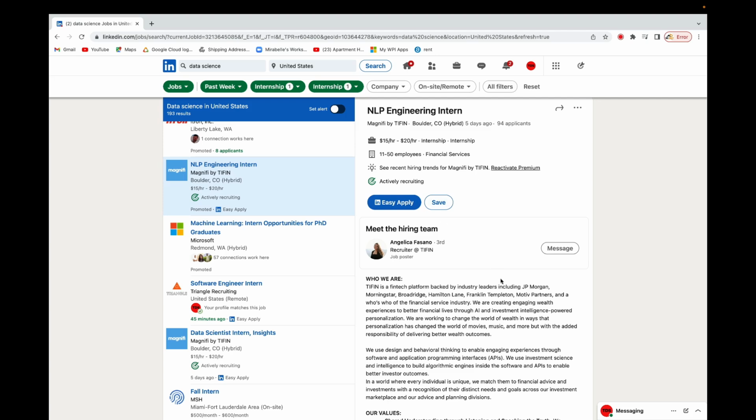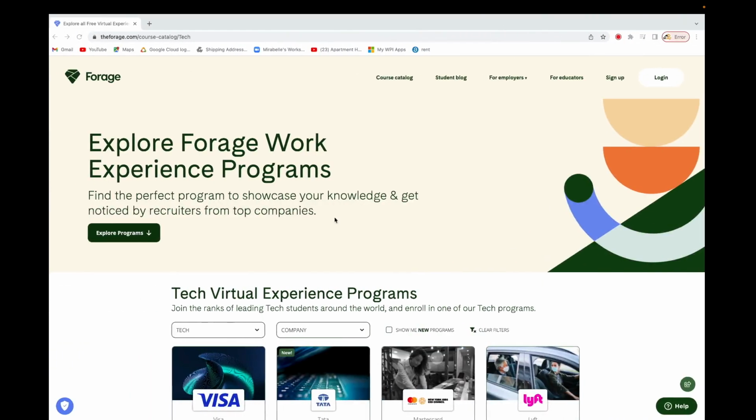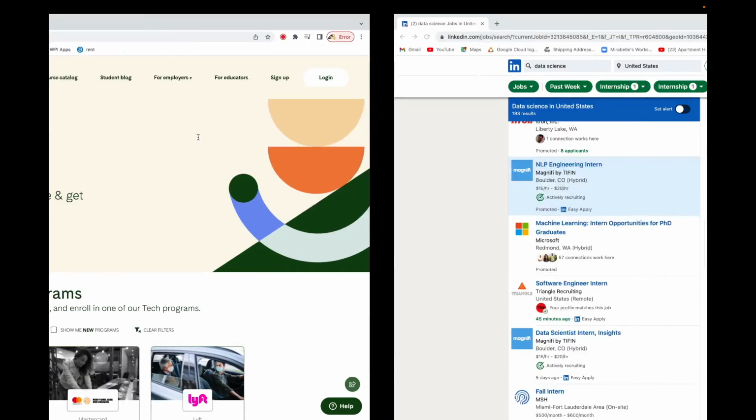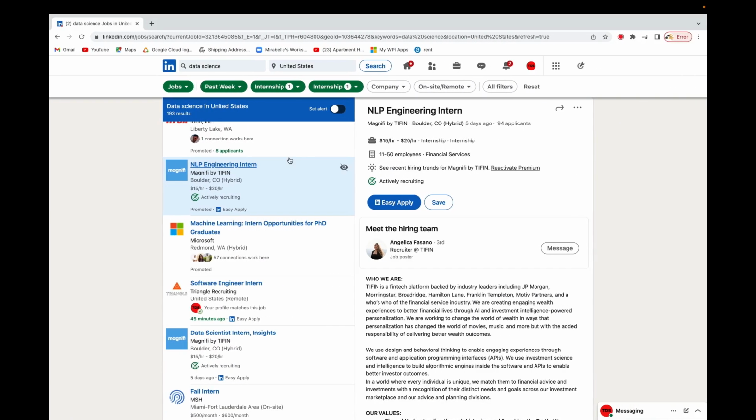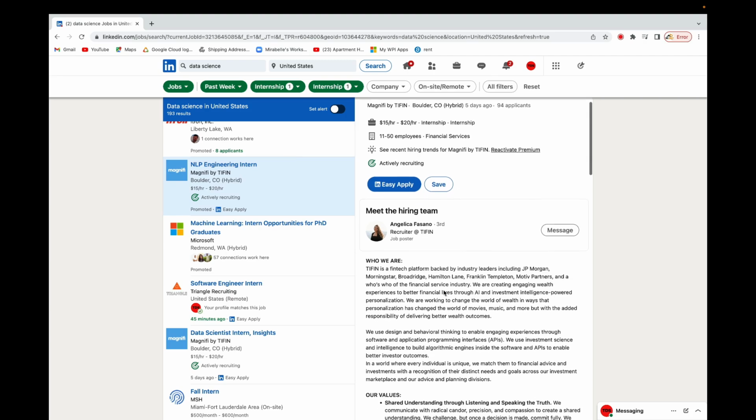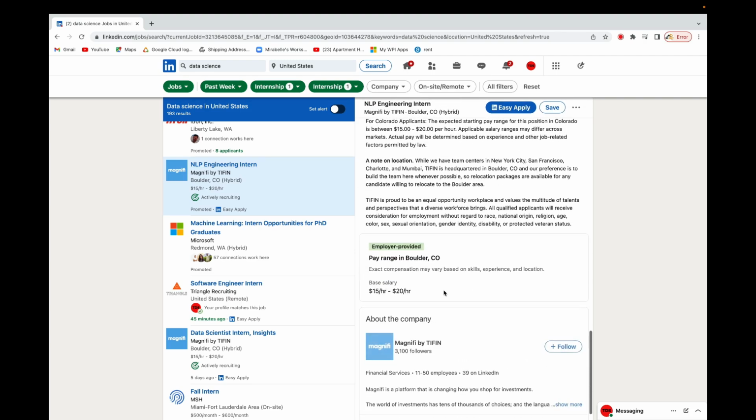It's just your choice. You can do from here, you can combine the two and do it. It's just your own choice. So that's basically what you're supposed to do. Once you find the one that fits you, just apply. As simple as that. I hope you now have an idea of what to do.